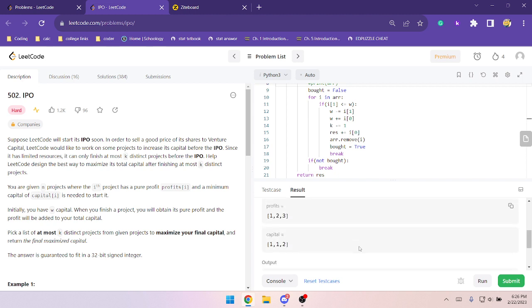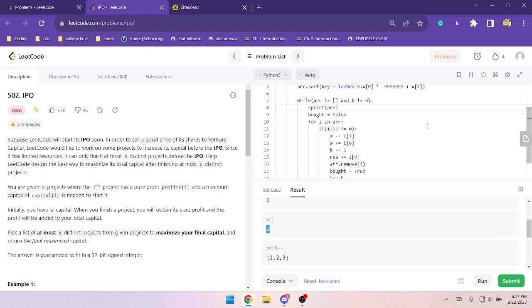K is equal to 1, so you can only buy one thing. What do you buy? Obviously, you buy this one for the 3, right? How is the answer 5? You can literally only buy one. You can only buy one thing. Of course you buy this one. Output 3? Wait, am I misunderstanding something? You can only buy one company.